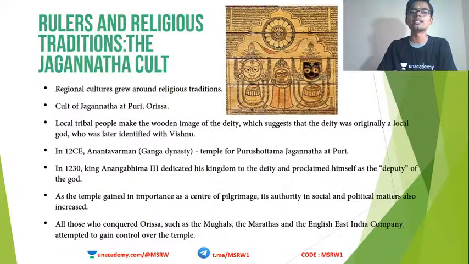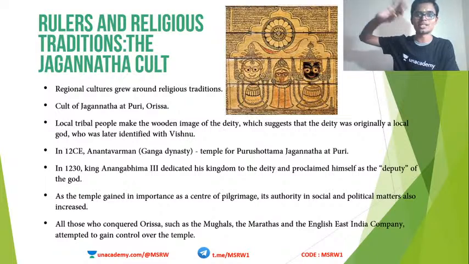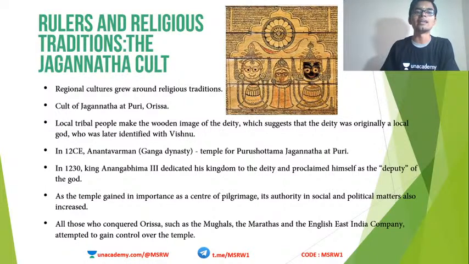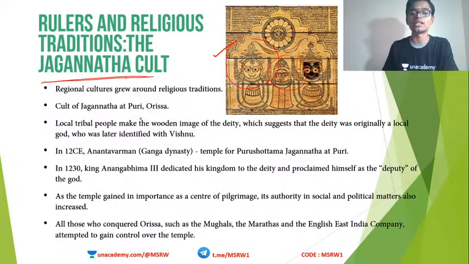Now we are going to see a bit towards the central Indian region, and that is regarding the Jagannatha cult. You have seen this image, na? The Lord Jagannatha along with his sister Subhadra and Balabhadra. The Jagannatha cult started emerging in the state of Orissa.